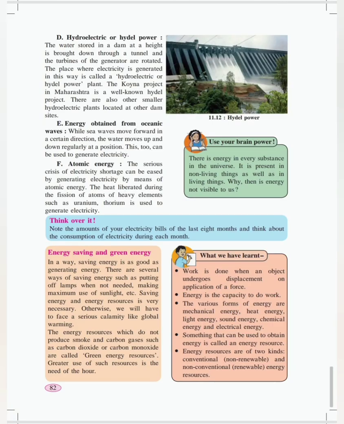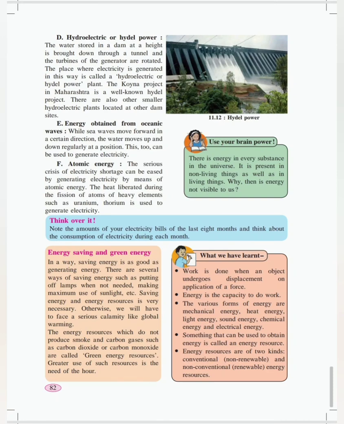Hydroelectric or hydel power. This energy is obtained from different dams. The Koyna project in Maharashtra is a well-known hydel project. There are also other smaller hydroelectric plants located at other dam sites.